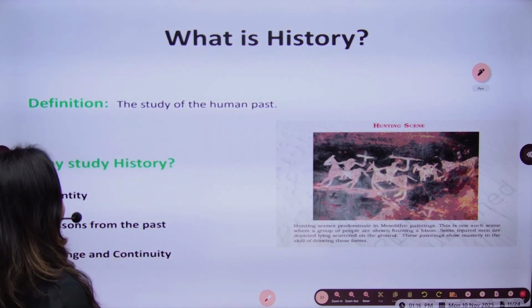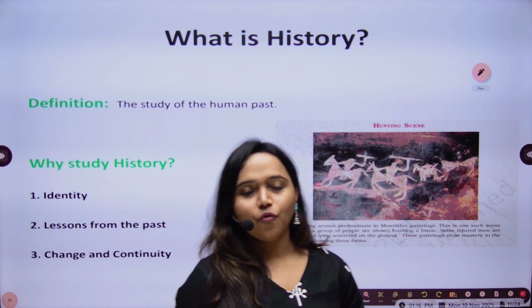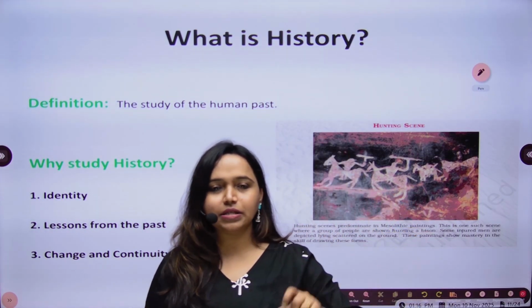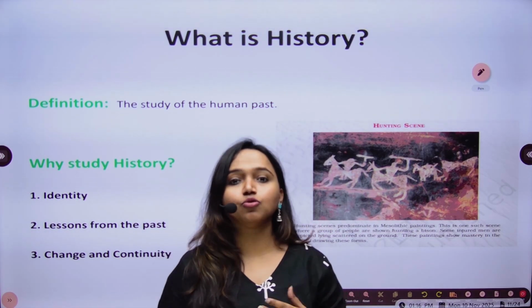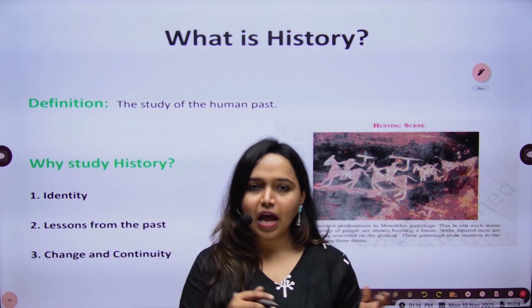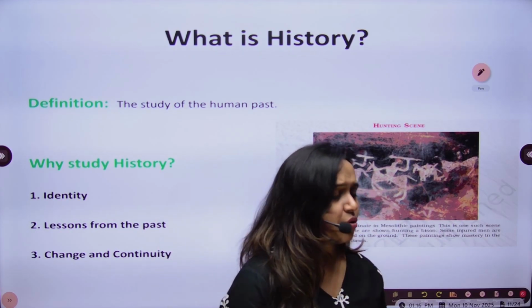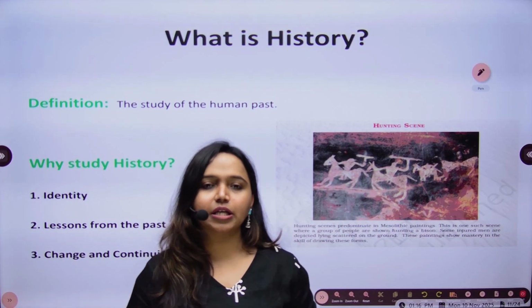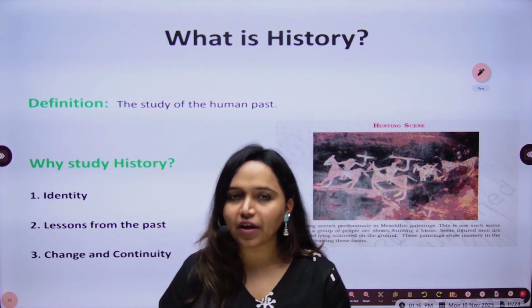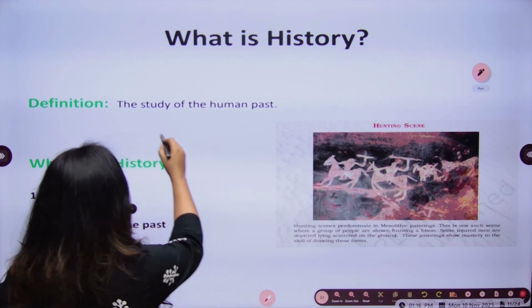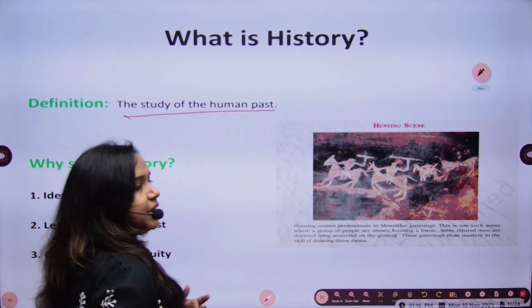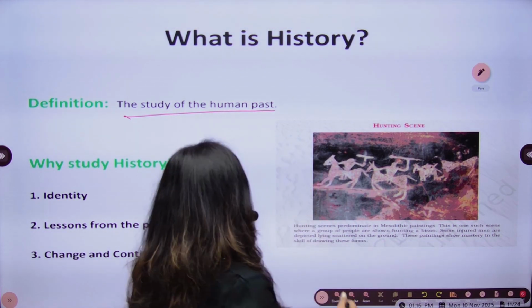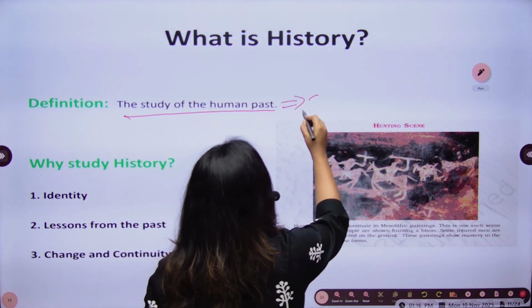Now the first thing is, as I have already said, what is history? Can you say a particular incident is history just because you think that is right? Or do we have certain parameters? There are certain parameters, because archaeologists and different historians deeply research a particular topic and provide evidence. So the study of the human past, in very generic terms, is called history, the study of the human past. Based on what? Sources.